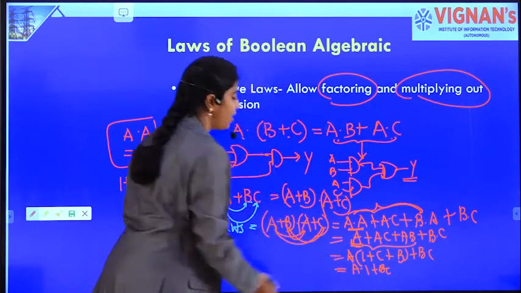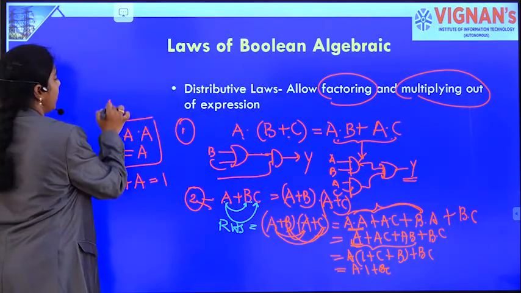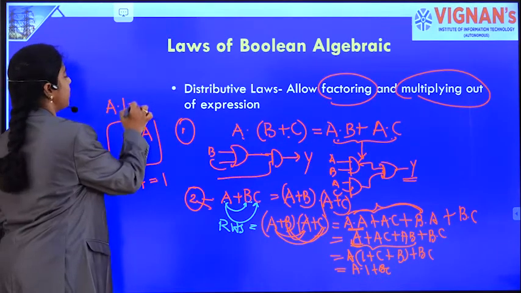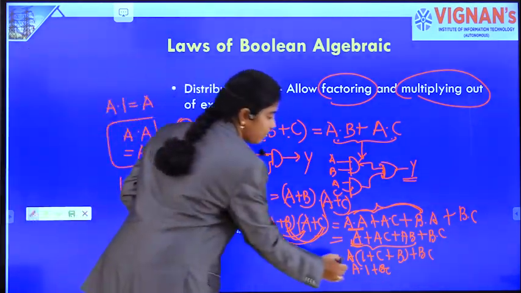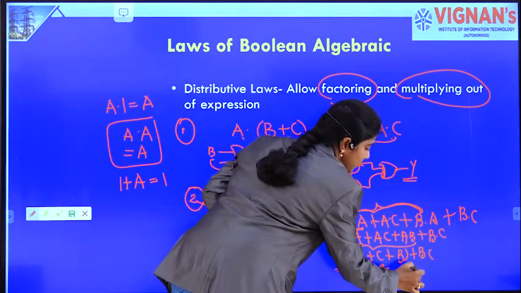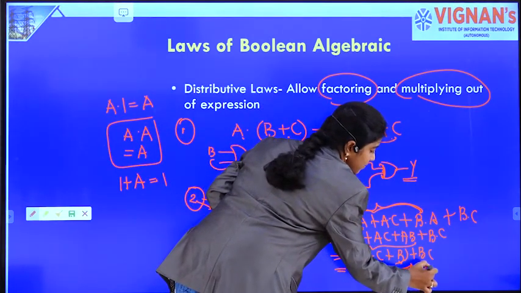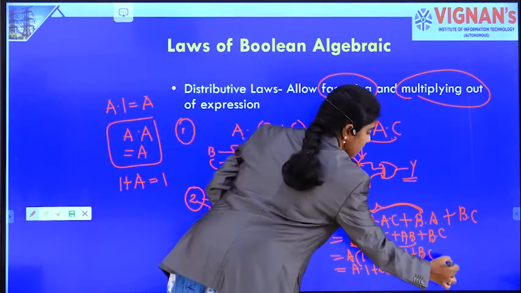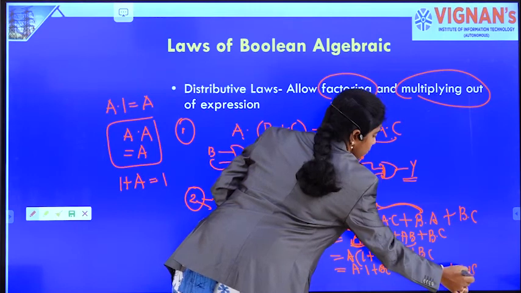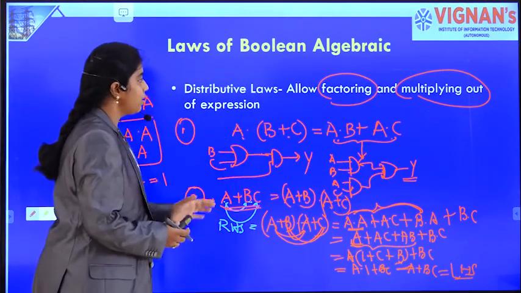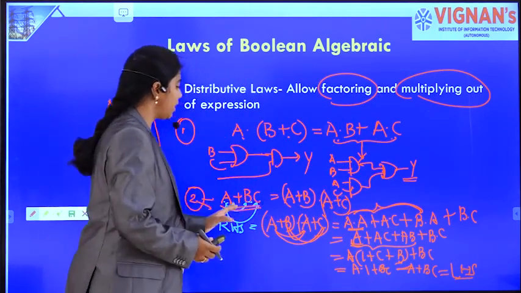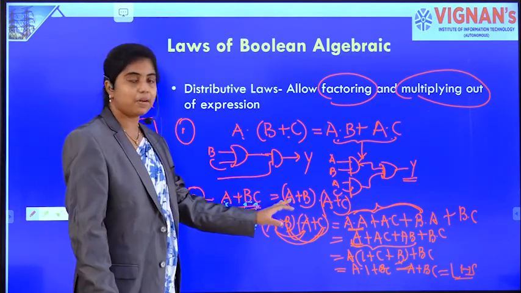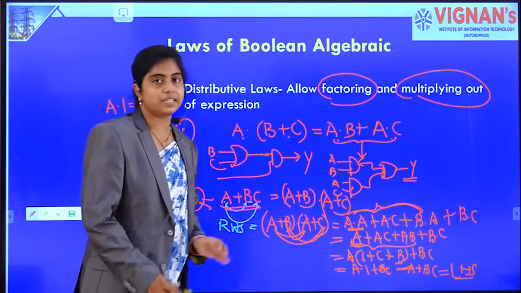A dot 1, again from the AND rule, any variable ANDed with 1 is the variable itself. So this can be written as A plus BC, which is nothing but our LHS. So this law allows the factoring of variables: A plus BC is nothing but (A plus B) dot (A plus C).